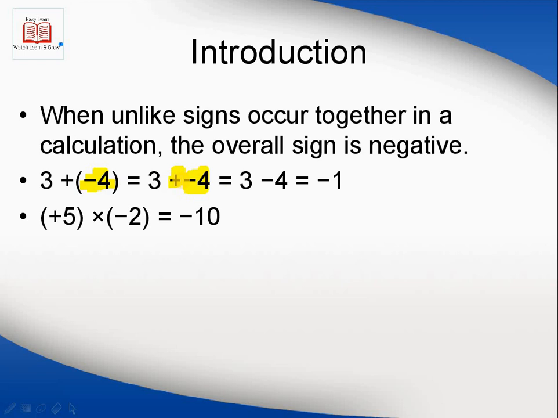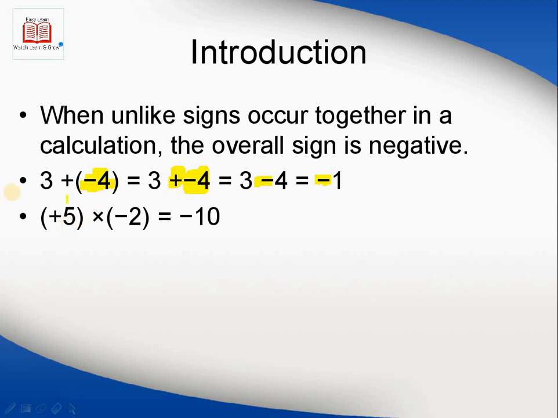When opposite signs are multiplied, plus and minus, the result is always a negative sign. So 3 minus 4 is -1, because 4 is greater than 3, so the answer is negative. Here is another example, positive 5 multiplied by -2.